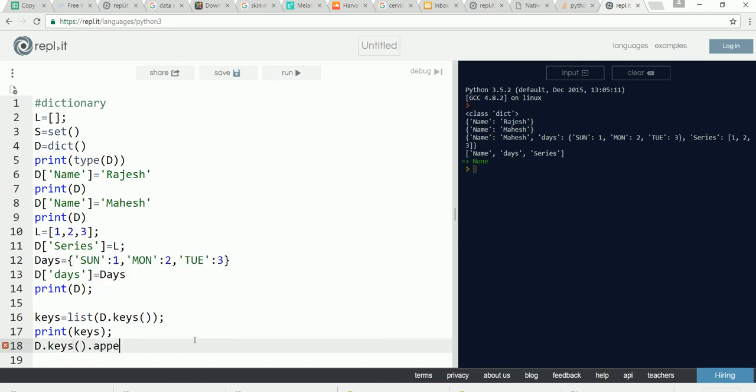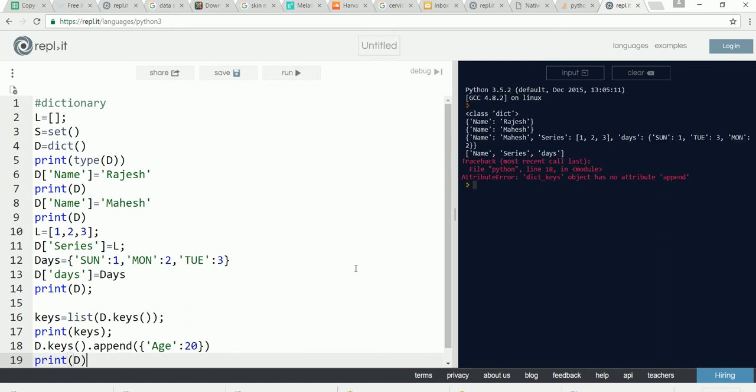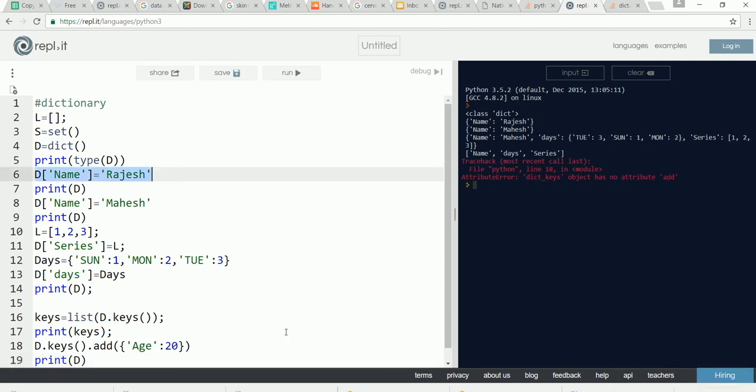So when we call the d.keys function, it returns a dictionary keys object.